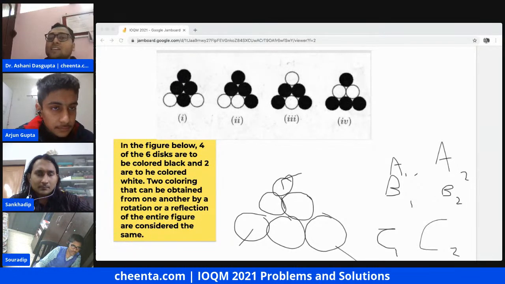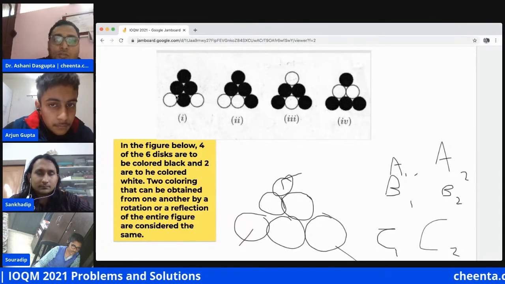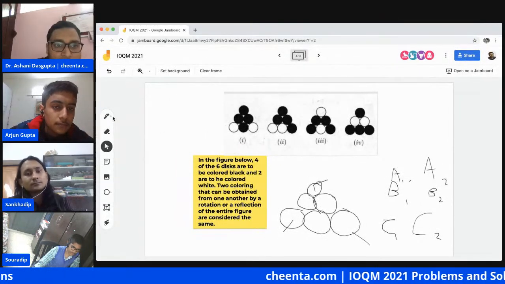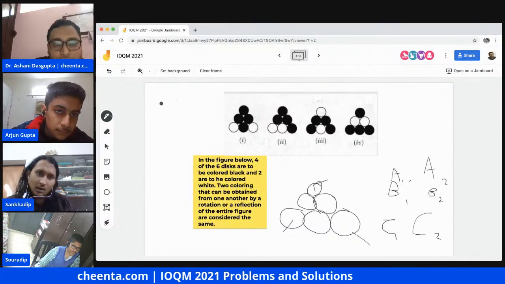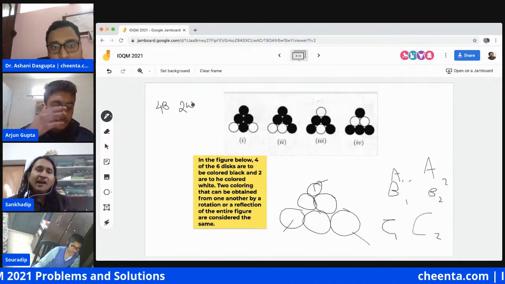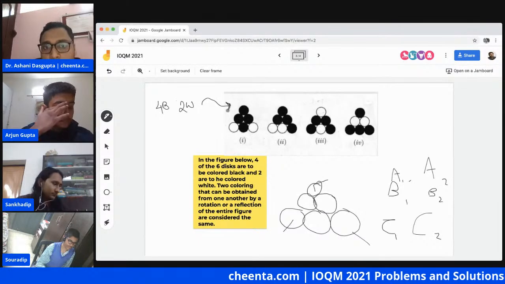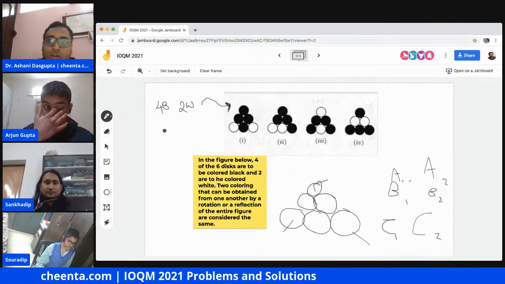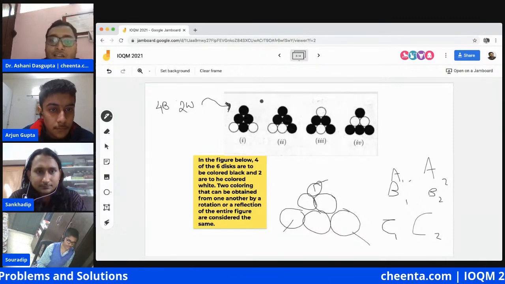So there are four such colorings. This is an example. If you are allowed to use only black and white, four black and two white, then up to rotation and reflection, only four of these colorings are possible. When I say up to rotation and reflection, I mean that if you rotate one of them, you will not get the other one here.